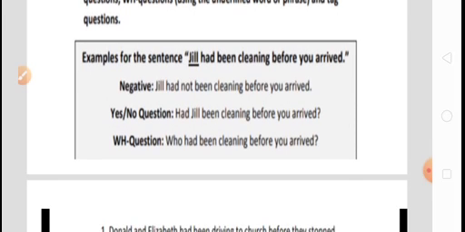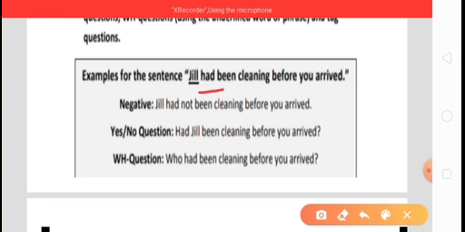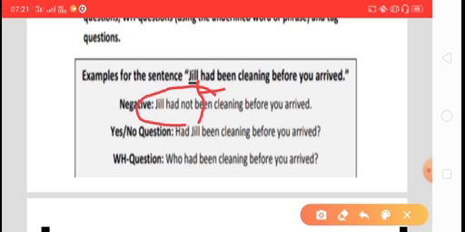Had is the auxiliary verb. So you have to put this auxiliary verb at first, then the subject, and then the main verb in the verb ing form, and the rest of the things must be the same. So it's quite easy for you to understand.